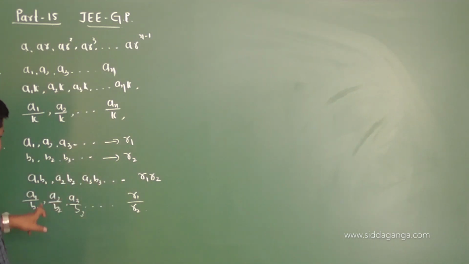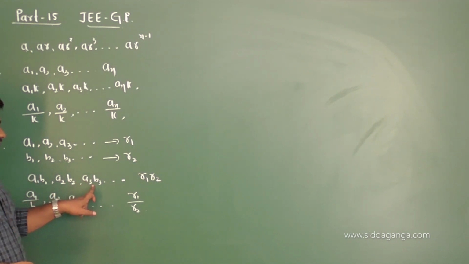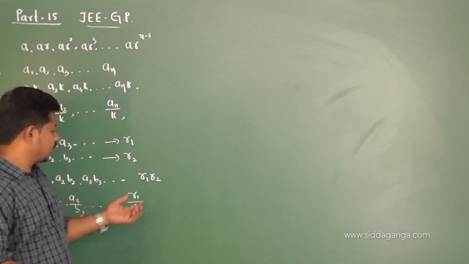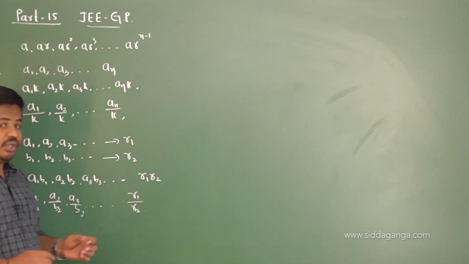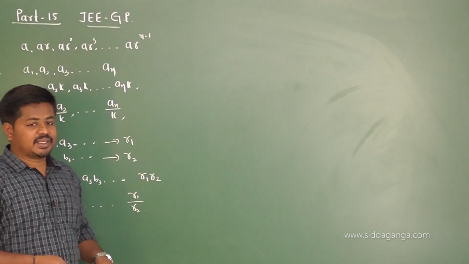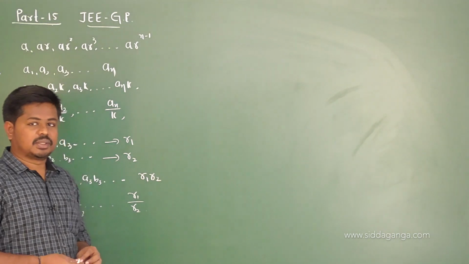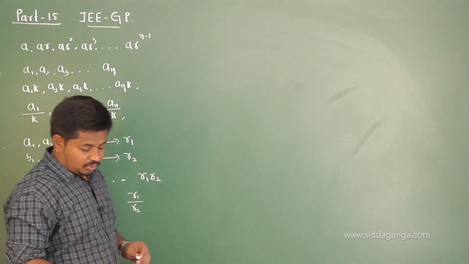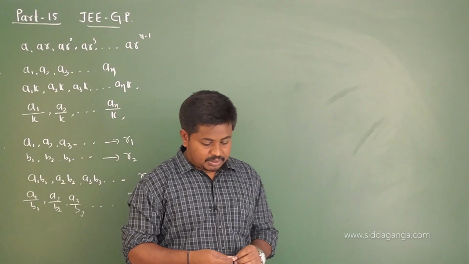Then the product of the corresponding terms, A1 B1, A2 B2, A3 B3 and so on, is again a geometric progression with the common ratio R1 into R2, and A1 by B1, A2 by B2, A3 by B3 and so on is again a geometric progression with the common ratio R1 by R2. This is another important point.